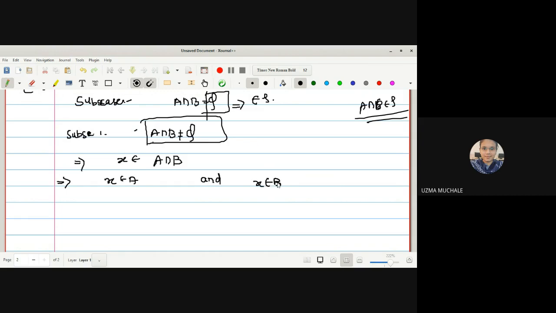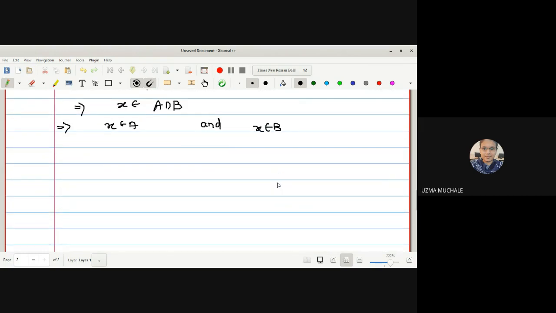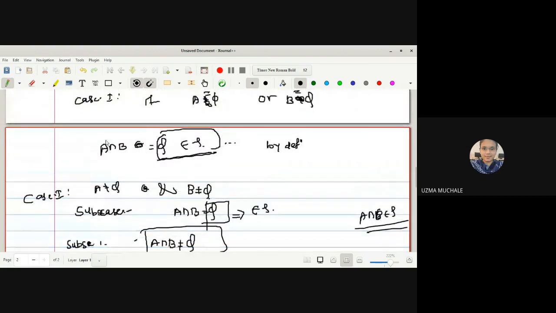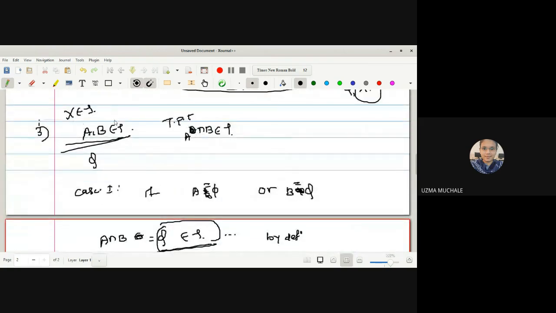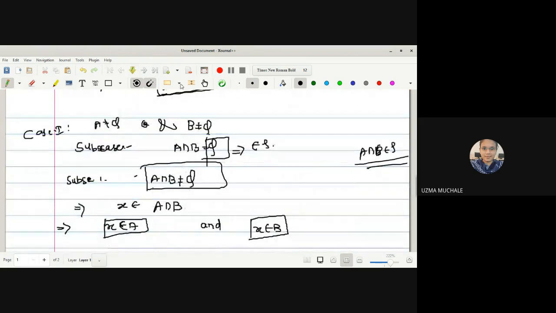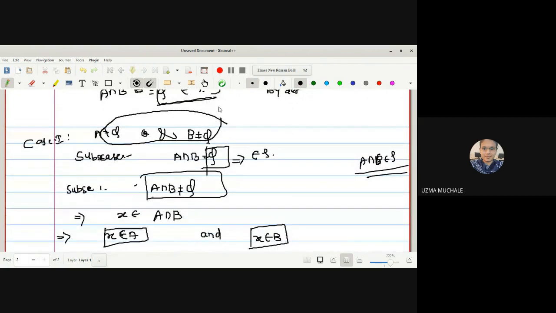I hope you know the properties of intersection and union, right? If x is a member of the intersection, it is a member of A as well as a member of B. But what are A and B? We have selected A and B to be members of τ. In this case, both are non-empty, so they will go in the second category of the definition of τ.